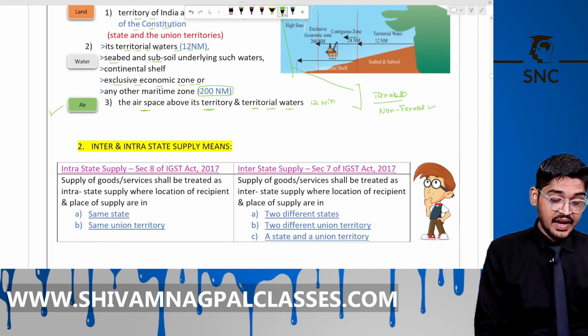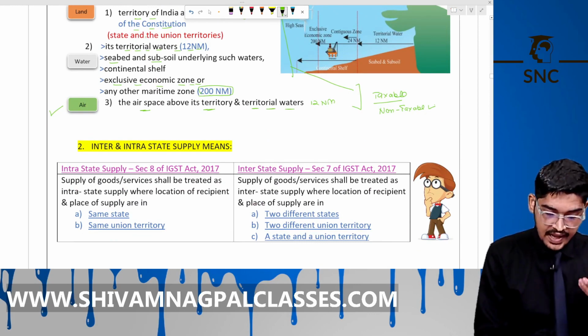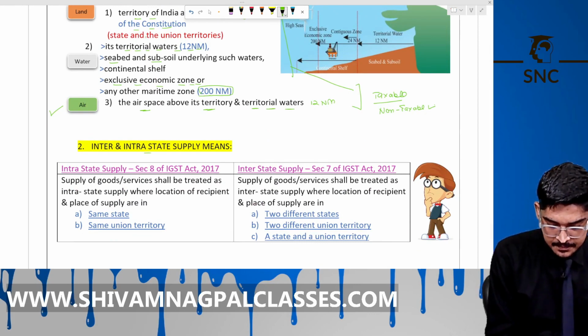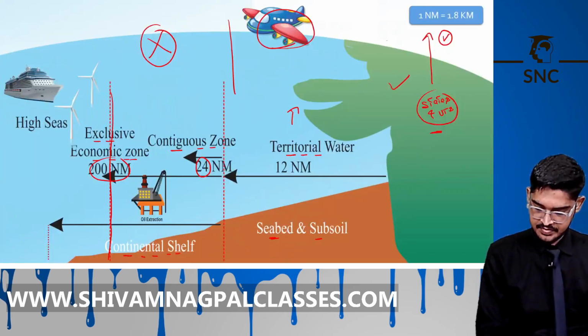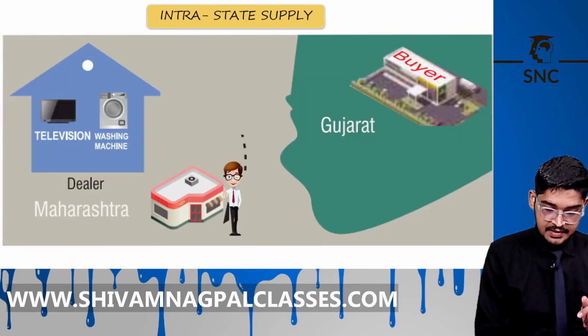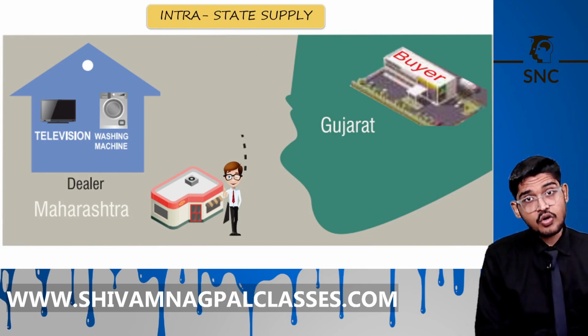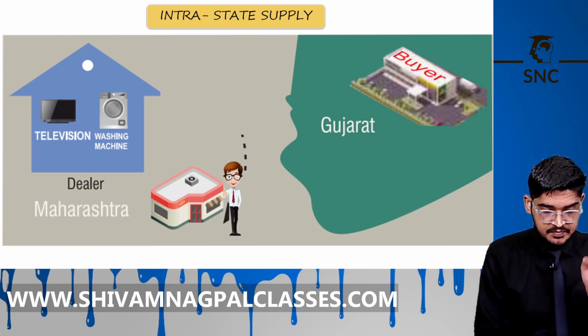The next is definition of intra and interstate supply. Let's understand this with animation. If the location of supplier and the place of supply are in the same state or same UT, then we call it intrastate supply.